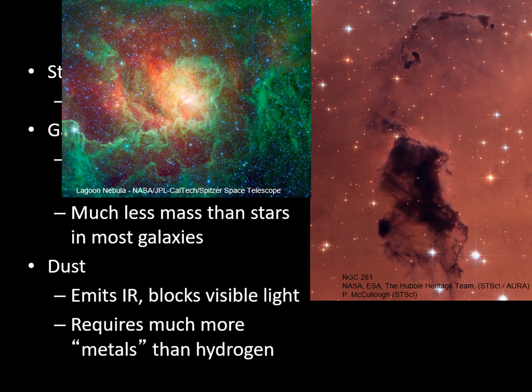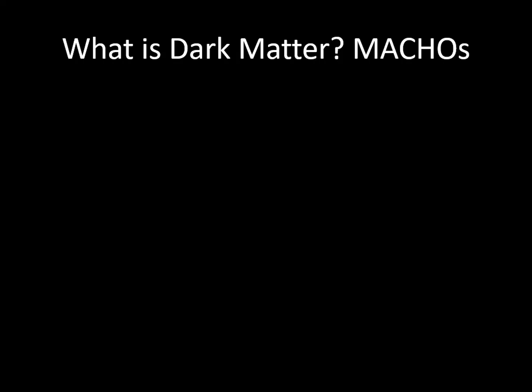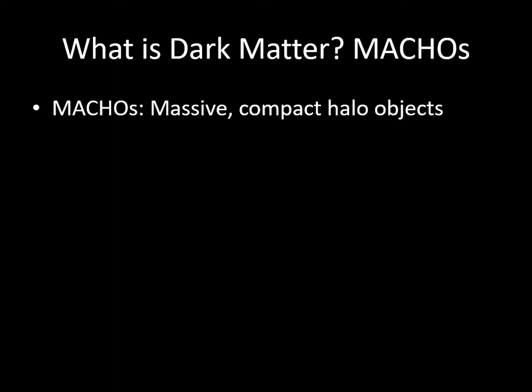So if those are the things that dark matter can't be, let's have a look at the two main types of objects that have been suggested for what it might be. One candidate for dark matter is something called MACHOs. MACHO is short for massive, compact halo objects. This is really a cute way of describing large objects that don't generate much light. There are several types of things that could be called MACHOs.